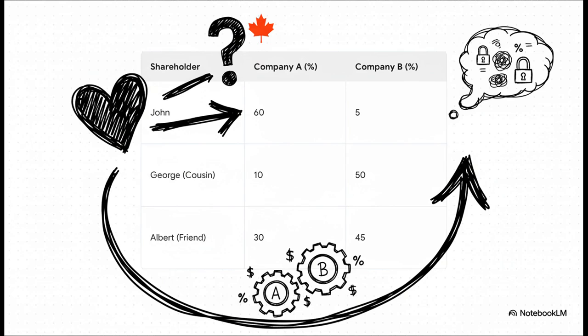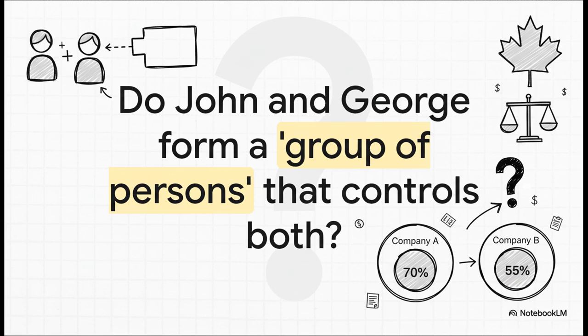John still has 60% of Company A, but now we have George, his cousin, who owns 50% of Company B. And here's a fun tax fact for you. Under the Income Tax Act, cousins are generally not considered related persons. But look at their combined ownership across both companies. It's significant. So, if they aren't technically related, does that mean the companies are in the clear?